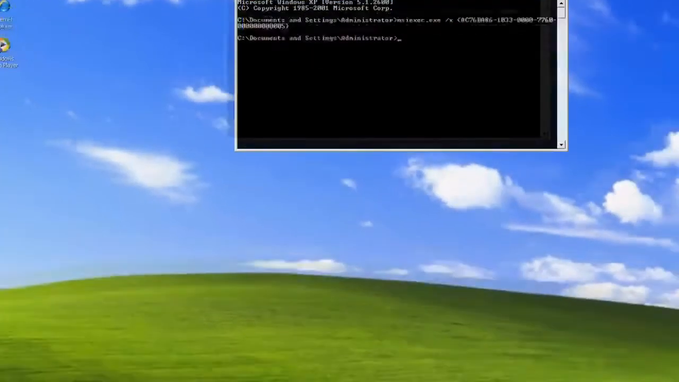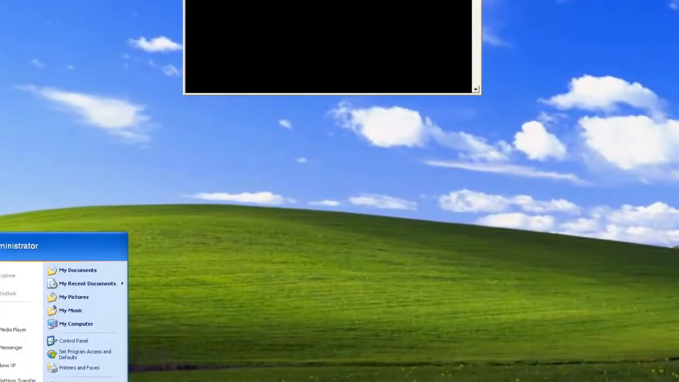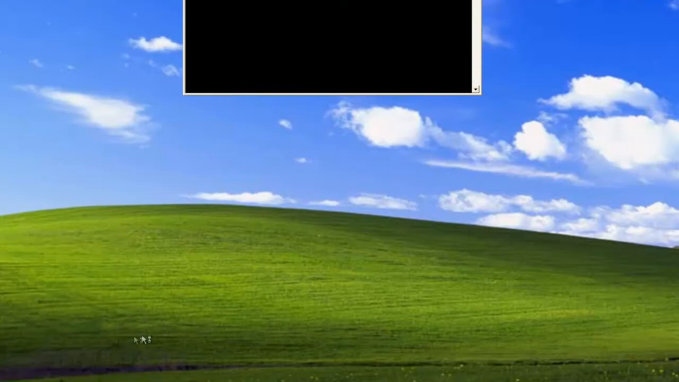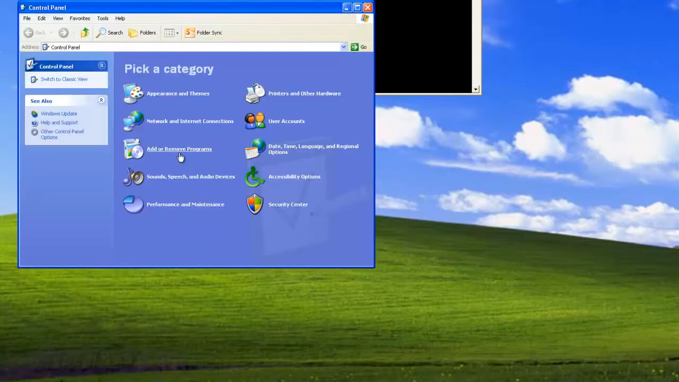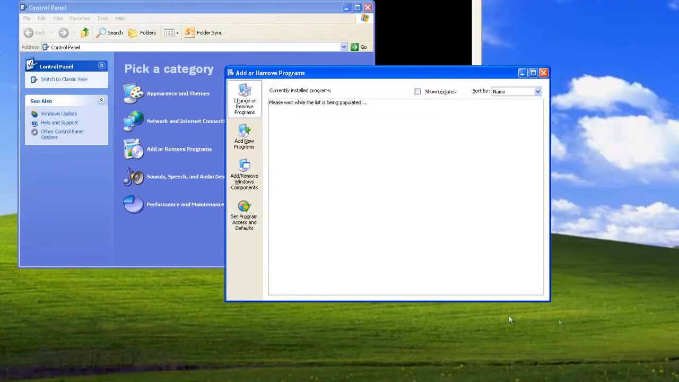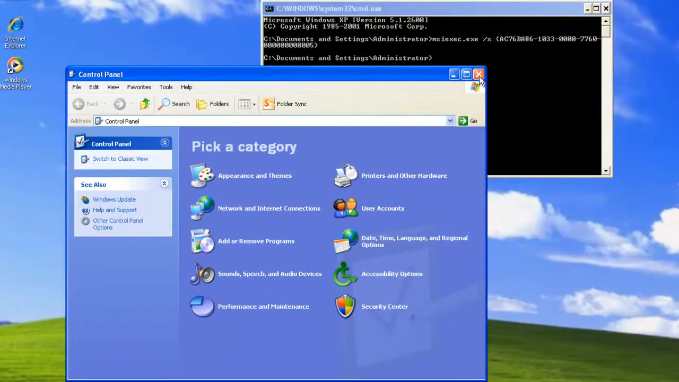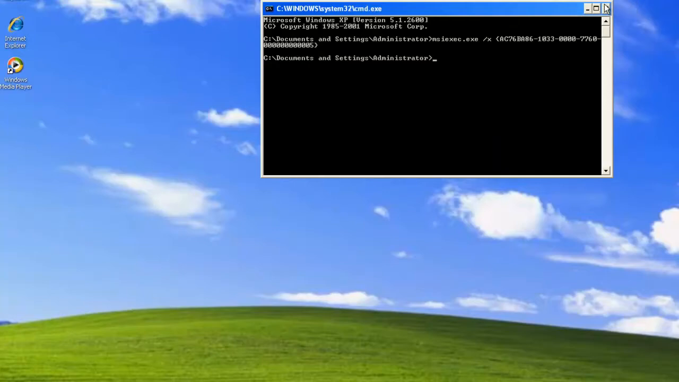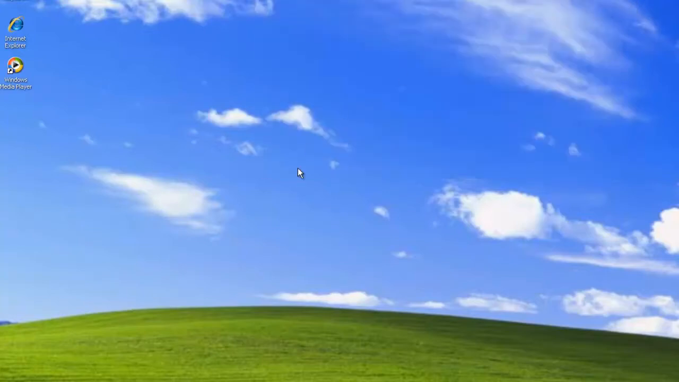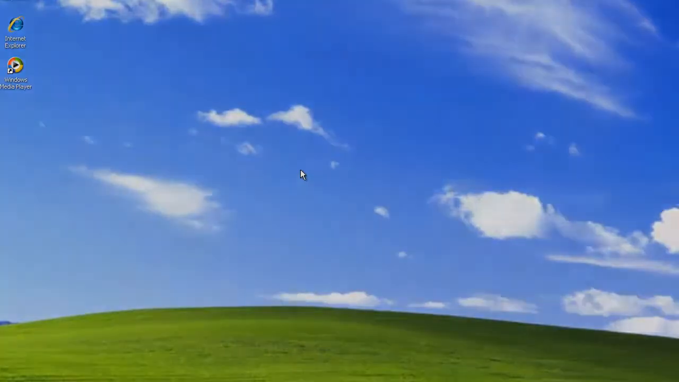And let's verify that by going to the control panel and having a look. And here we can see Acrobat has been removed. Okay, I'm going to reset now, and we'll come back and show you another method of uninstalling Adobe Acrobat X Pro.